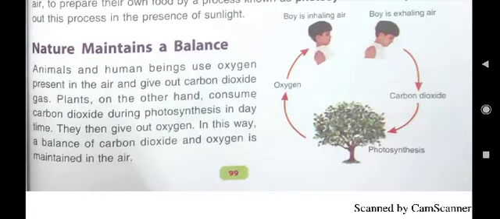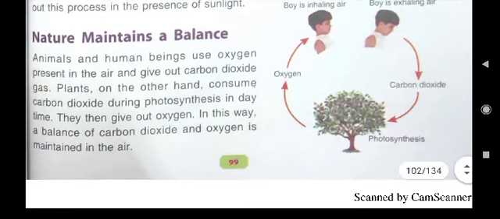In this way, nature maintains a balance. In this picture on page number 99, you can see plants are releasing oxygen. That oxygen is being used by human beings, and then that human being is exhaling carbon dioxide that is used by plants in the process of photosynthesis. So in this way, with oxygen and carbon dioxide, nature maintains balance.